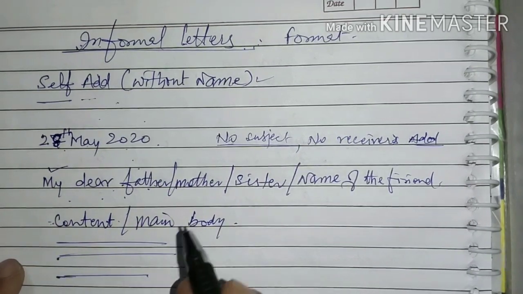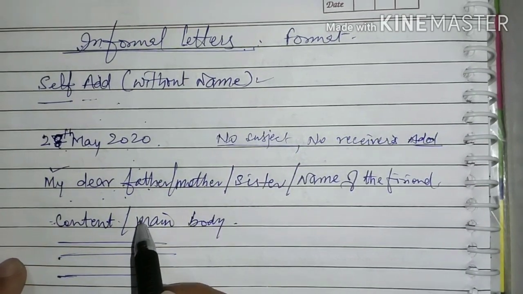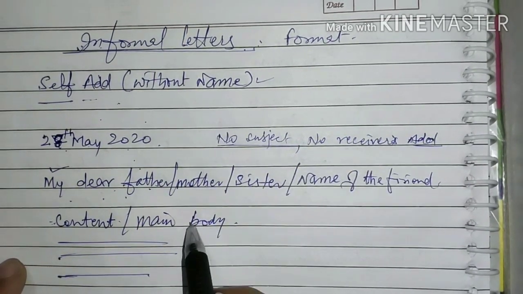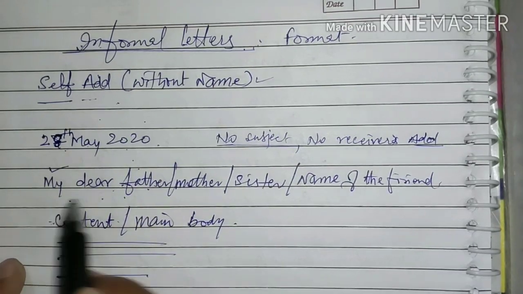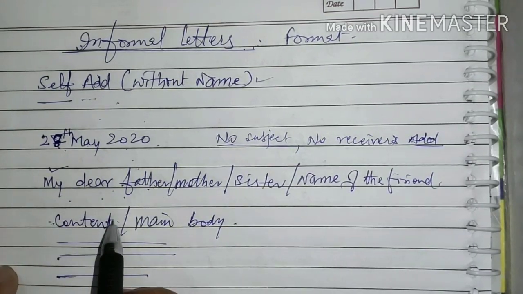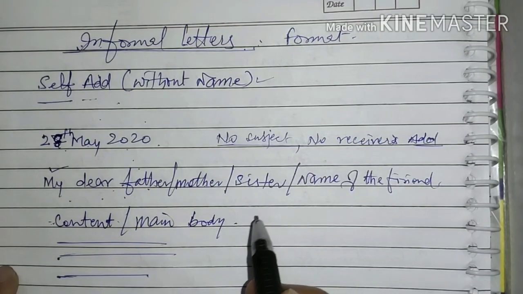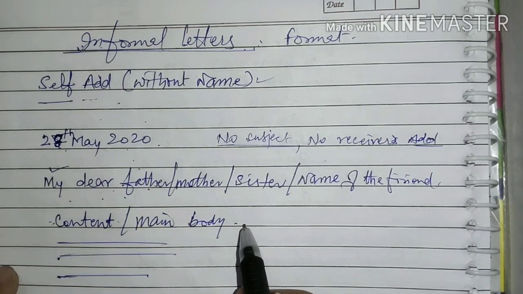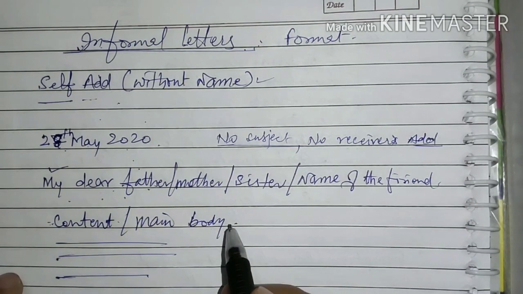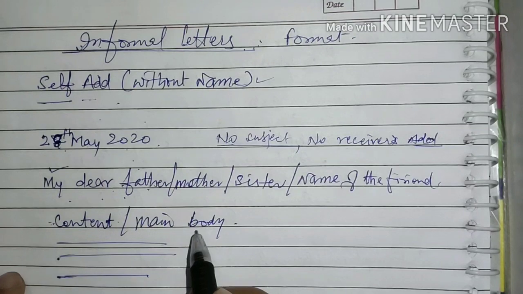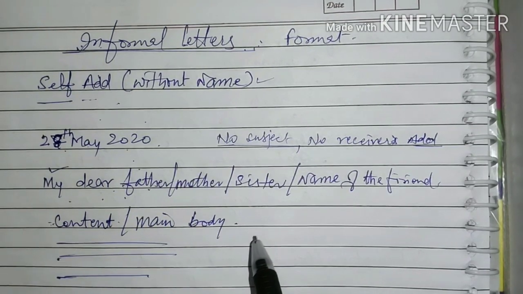For example, if you have come to know about the selection of your friend in the UPSC exam, then you can say, dear Rahul, yesterday I came to know about your selection in the UPSC exam. It was a great moment for me. I have been waiting for this good news for many days, and finally it reached me with a huge delight.